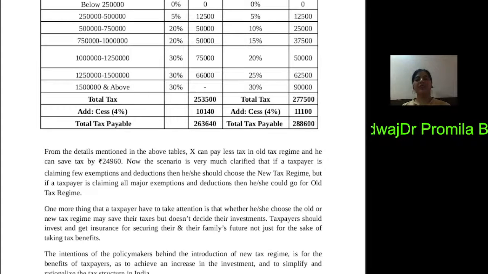He or she should invest for insurance, or for securing their family and their future. So now you have a new point of view. If you are going for the new tax regime, you invest in PPF or the new pension system, or you take a home loan, then the only point of view is that you are securing your future and your family's future, not only getting tax benefits.